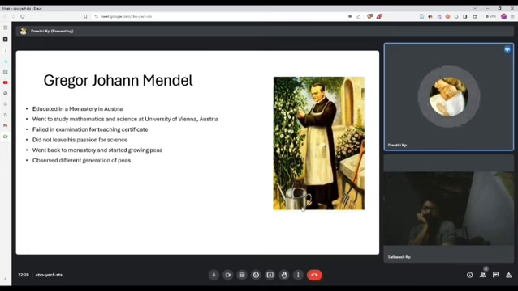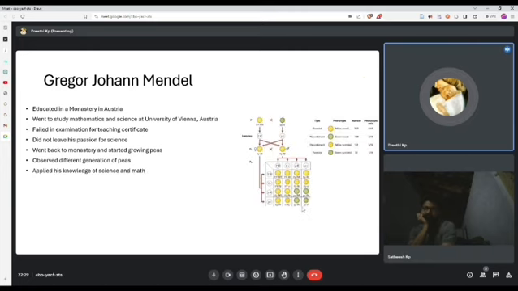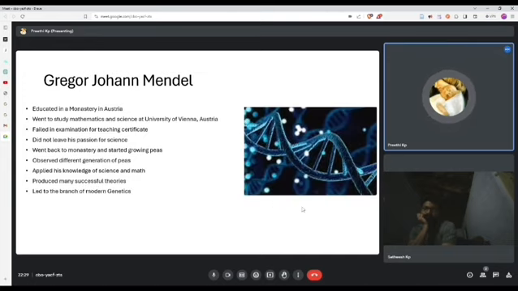During his cultivation, he came across several interesting observations across several generations of the pea plants. Mendel, being a man of science, took notes on these phenomena and studied them in detail. He applied all his knowledge of mathematics and science to his observations and was able to produce many successful theories. These later paved the way for the branch of modern genetics.